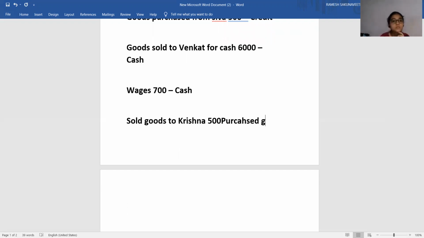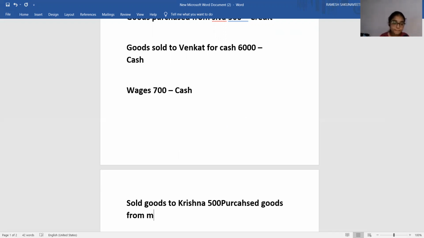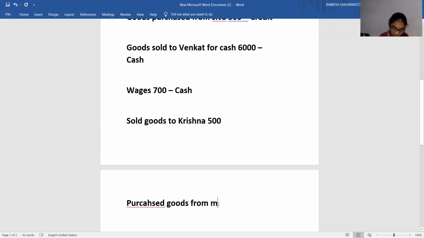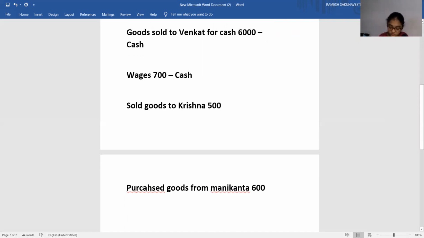Purchased goods from Manikanta for cash.